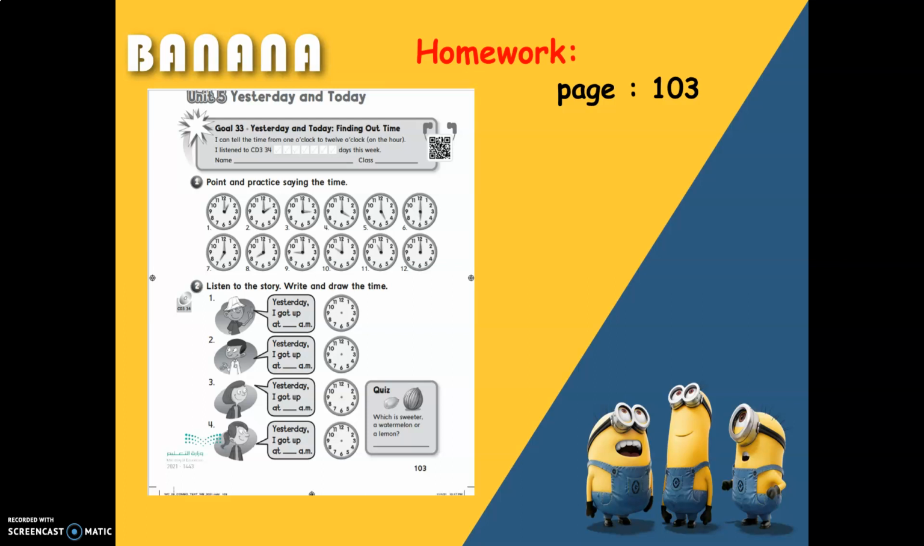Listen to the story. Write and draw the time. Exercise 2, girls. Write and draw the time. Jack said, Yesterday, I got up at 7 a.m. So it was 7 a.m. Right here 7, girls. Then draw 7 o'clock here. Late, so I missed the school bus.